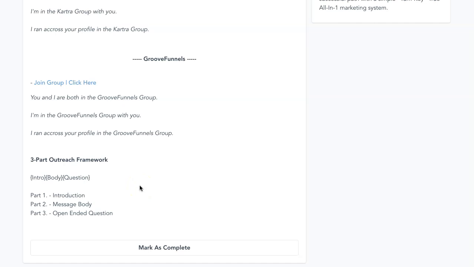As an example, a whole outreach message would be: Hey, Andrew, I'm in the GrooveFunnels group with you. How is it working for you? Or, hello, Andrew. You and I are both in the GrooveFunnels group. How's it working out so far? That kind of thing is a basic framework that elicits a pretty good response when we are doing our organic outreach. So I'd encourage you to model that framework and get that rocking and rolling.